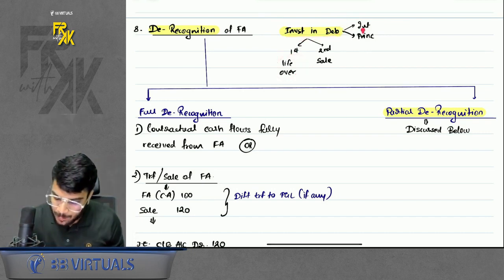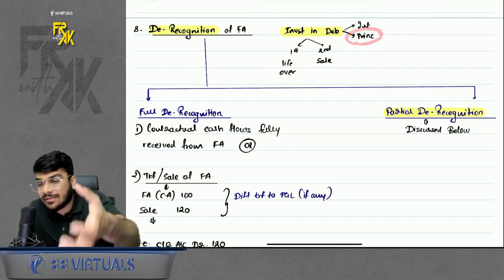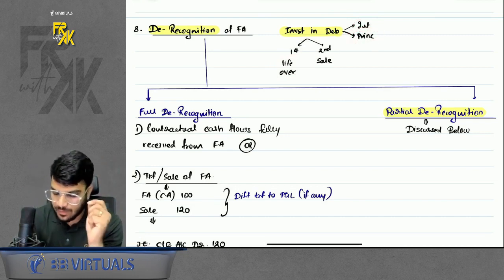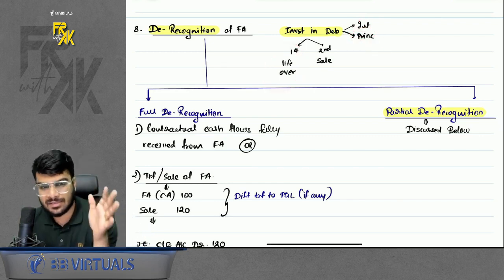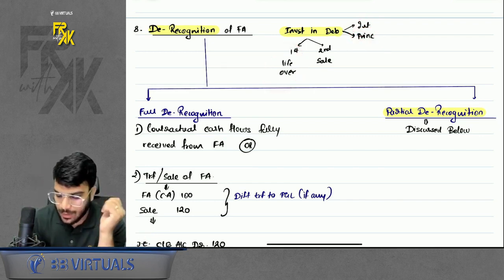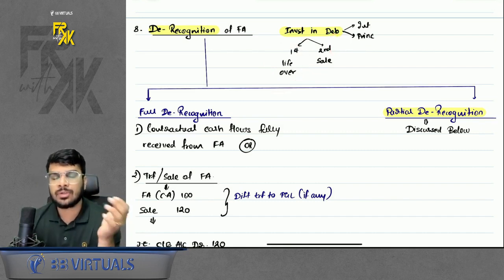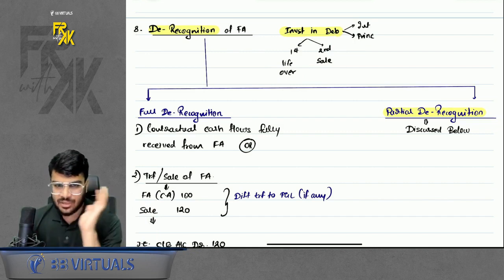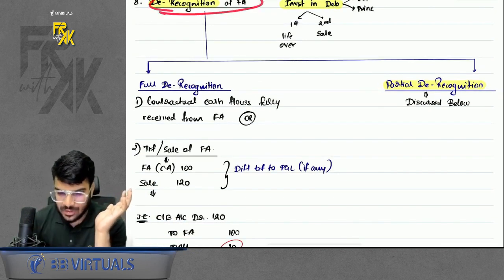For example, you were supposed to receive interest, and you have received all the interest payments. You were supposed to receive principal, and you have received all the principal repayments. So when you have received whatever was promised to you, life is over. When the life is over, the financial asset will be removed from my books. The second instance can be sale. When you sell this financial asset, at that time also you can derecognize it. So these are the two instances where you will derecognize the financial asset.